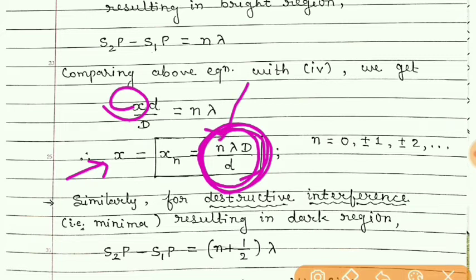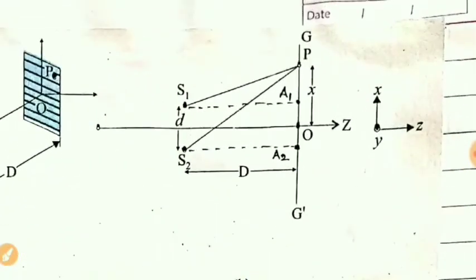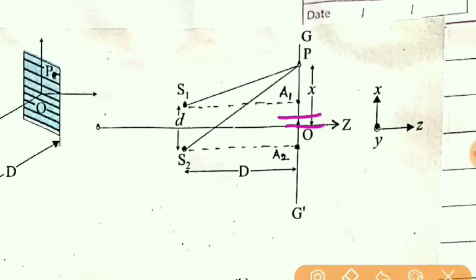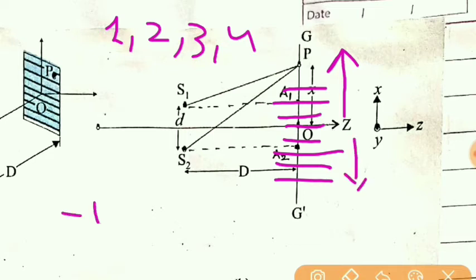Here this n is equal to 0, plus or minus 1, plus or minus 2. Why is plus or minus taken here? It is because we will get bright and dark bands above as well as below. So for above we have to consider 1, 2, 3, 4 and so on. And for below we have to consider -1, -2 and so on. At the center, that is at 0, there will be a bright band.